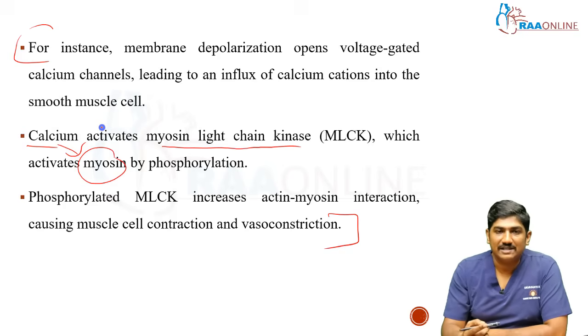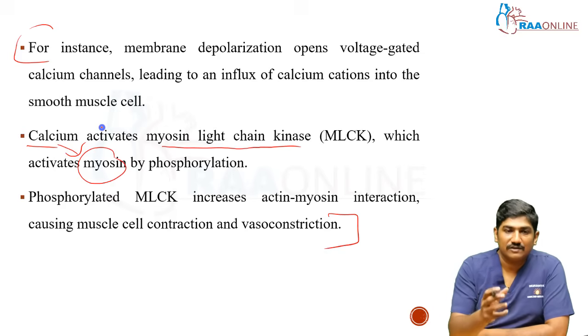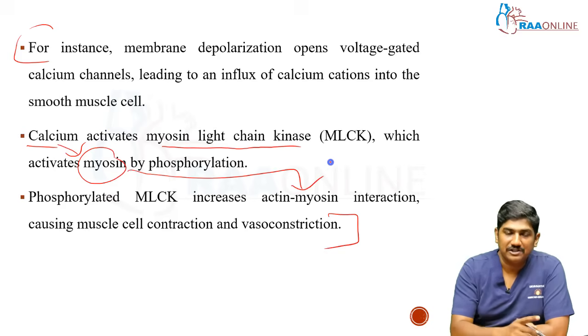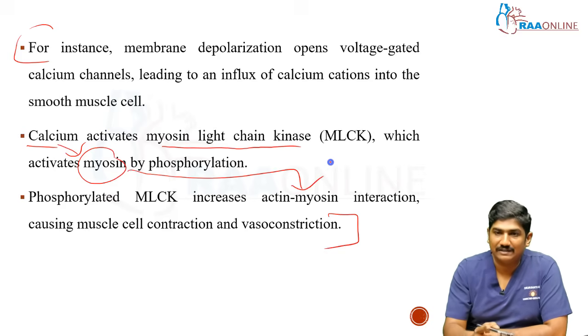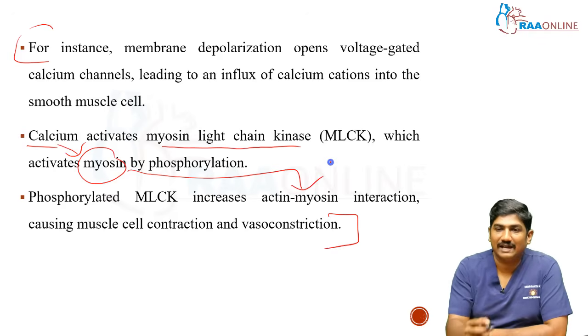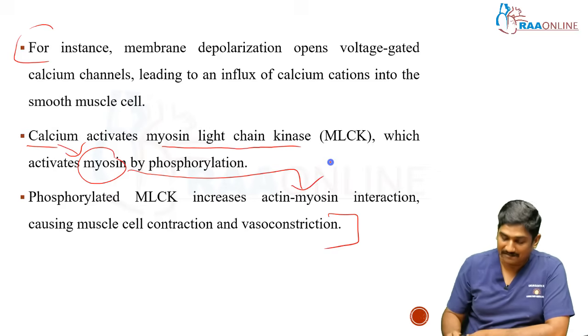Then with the phosphorylated MLCK, myosin binds with actin and causes actin-myosin interaction. So calcium, myosin, actin-myosin interaction. This causes cell contraction and vasoconstriction.